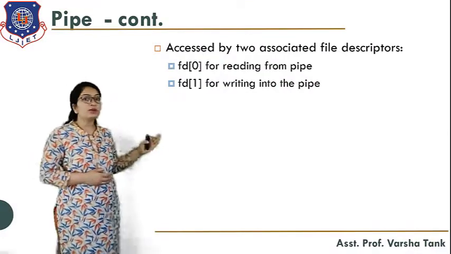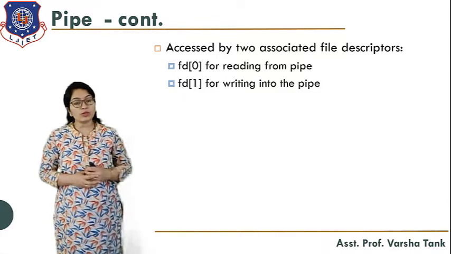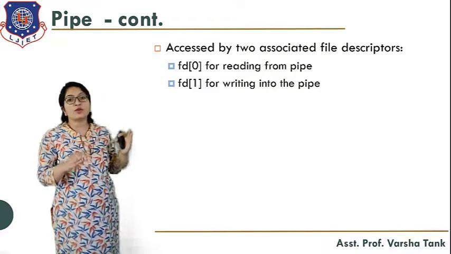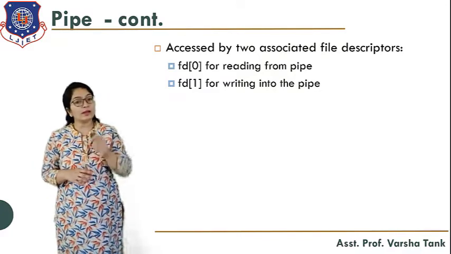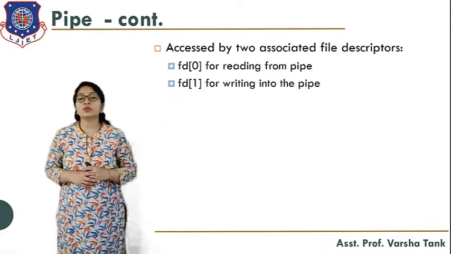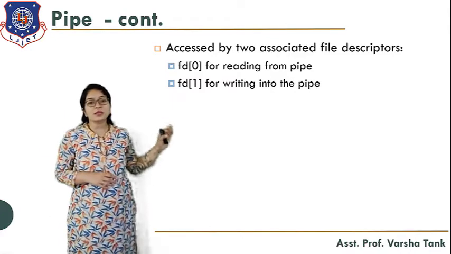It exists by two associated file descriptors, that is FD0 and FD1. What is the meaning of FD0 and FD1? FD0 means for reading from the pipe. When the process wants to read from the pipe, it will use this FD0 file descriptor.